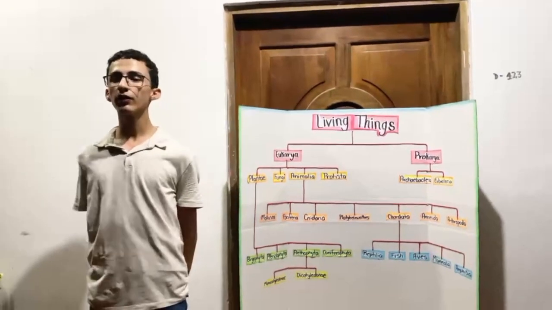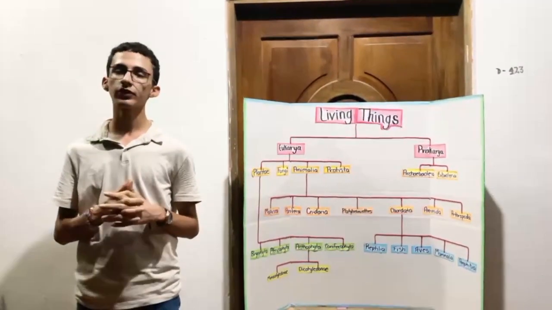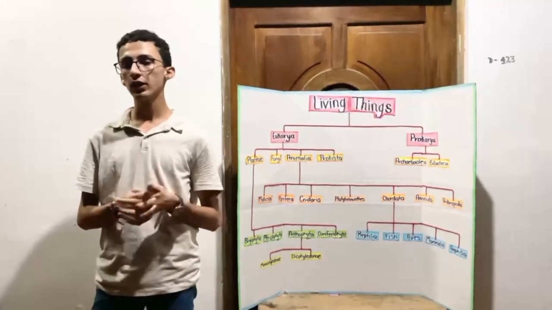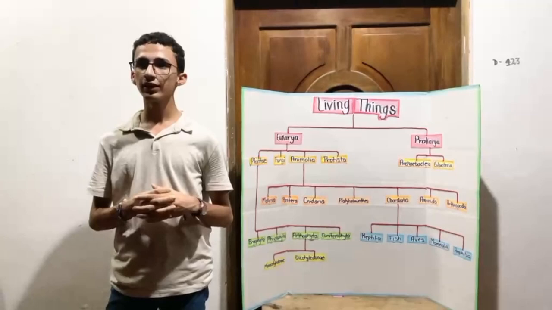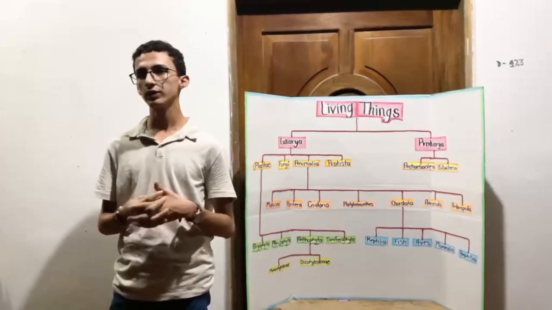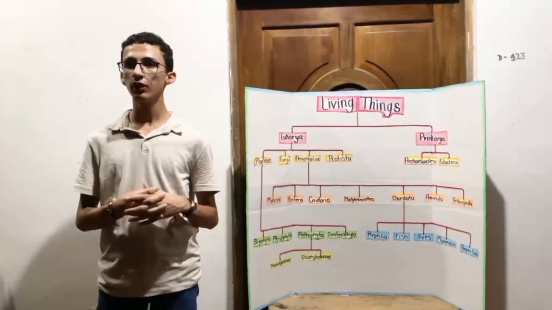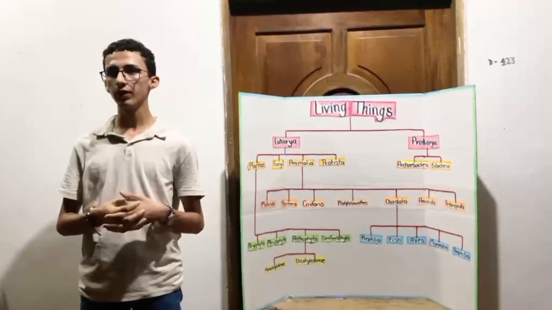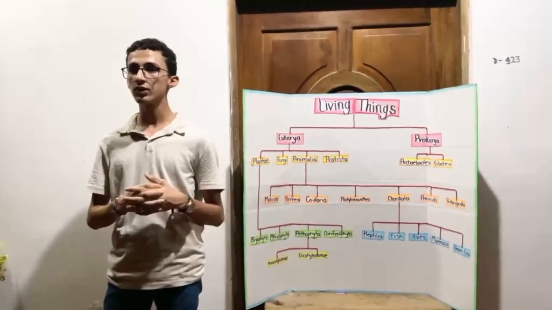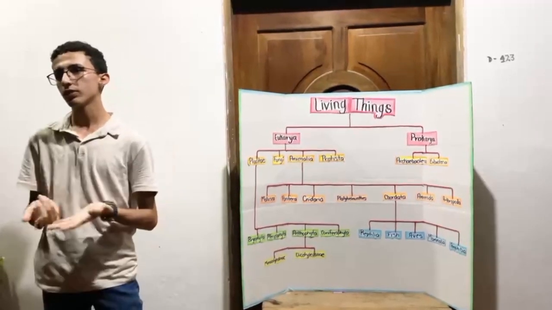Under the kingdom Plantae, we have 4 phyla, which are Bryophyta, Pteridophyta, Anthophyta, and Coniferophyta. Bryophyta are the ones that don't have vascular bundles, they don't produce seeds, and they don't have flowers. The Pteridophyta have vascular bundles, but they don't produce seeds and don't produce flowers. The ones in Anthophyta have vascular bundles, have seeds, and have flowers, most known as flowering plants. Now, Coniferophyta have vascular bundles and produce seeds, but they don't produce flowers. An example could be a pine tree, which produces seeds, but doesn't have flowers.